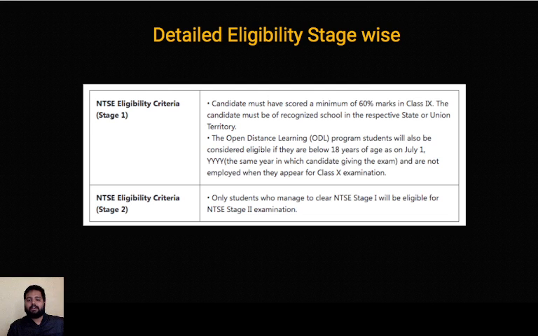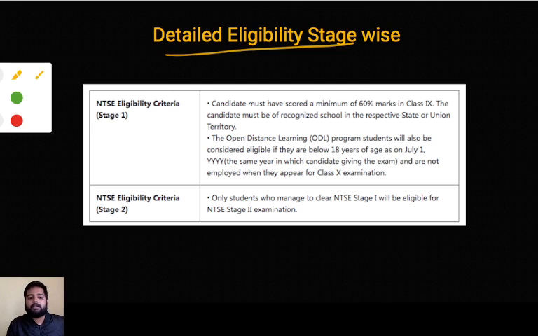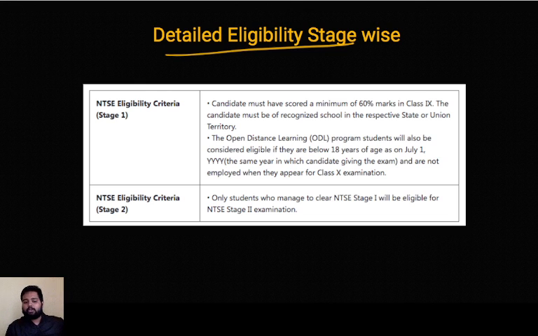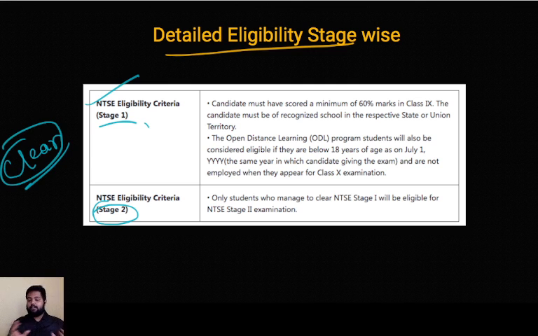Now this is a detailed eligibility, stage wise. You'll ask me, if there are two stages of the exam, there should be eligibility criteria for both stages. But to be honest, there's no such thing. If you're eligible for stage 1 and you clear it, that's the only eligibility criteria for stage 2, that you have to clear the first stage. If you have cleared the first stage, you are eligible to apply for the second stage, and then you are eligible to become an NTSE scholar.